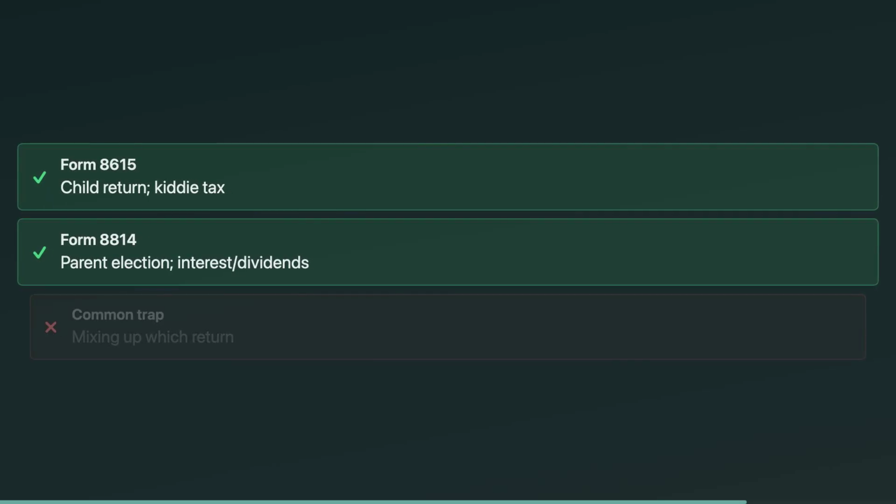Reporting is where students mix up forms. The default is, the child files a return and attaches Form 8615 to compute the Kiddie tax. But sometimes, parents can elect to report the child's income on the parent's return using Form 8814. That election is limited. Generally, the child must have only interest, dividends, and capital gain distributions. If the child has wages or other income that needs reporting, you're usually back to the child filing their own return with Form 8615 if the Kiddie tax applies.